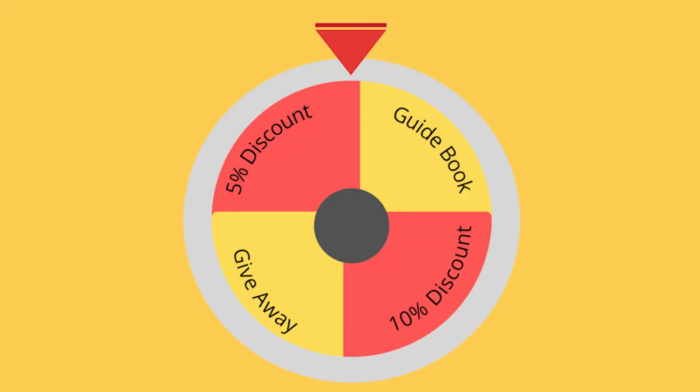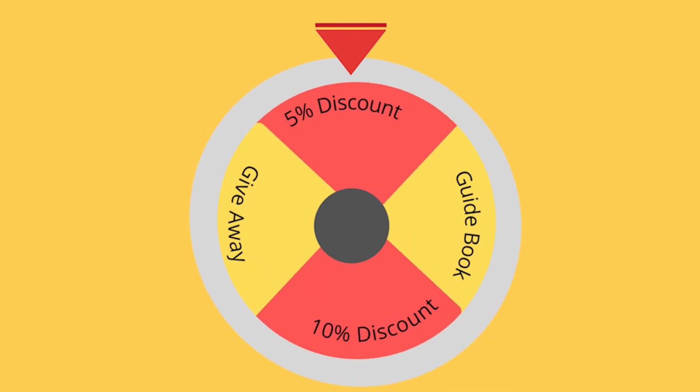Let's say that you have an e-commerce store where you sell perfumes and you have already set up this plugin on your website. So if that wheel has 4 quadrants, then you can offer a 5% discount in the first quadrant, a 10% discount in the second quadrant, a free giveaway in the third one, and a perfume guidebook in the fourth one. One last shot.